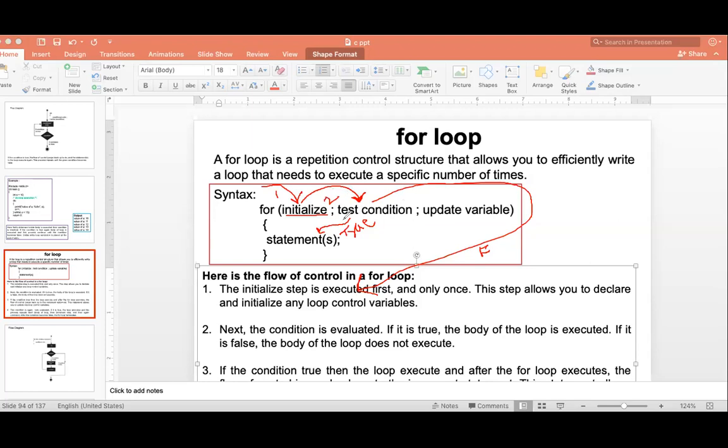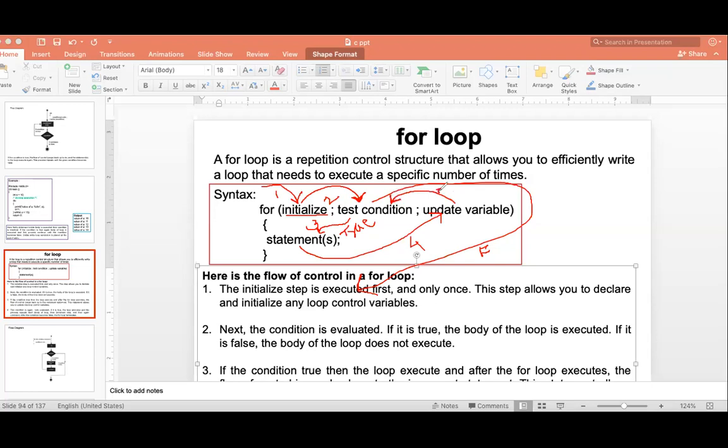Third, if it is true, then execute the statement. What about the update variable? After executing the statement, it goes to the update variable. This is my fourth step. So firstly it goes to initialize, test condition, statement, and then update variable. And after the update variable, again it goes towards checking the condition.